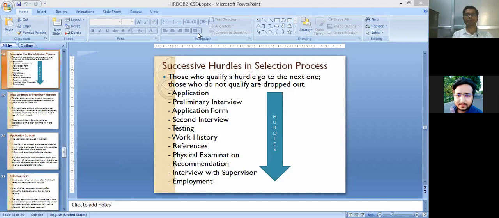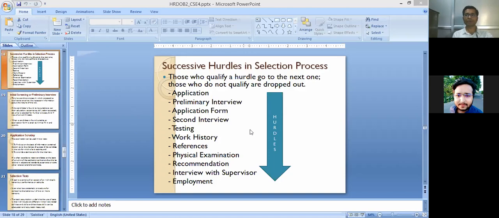If there is only one vacancy, then there is no need to design such successive hurdles, and on the basis of the interview, one can offer the job if he is suitable as per their qualification and experiences. And if no candidate is found suitable as per their qualification and experiences, the vacancy will be 0 and re-advertised again by the organization. So I am going to the next slide, which briefly discusses the successive hurdles in the selection process.